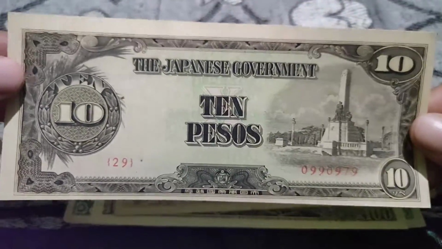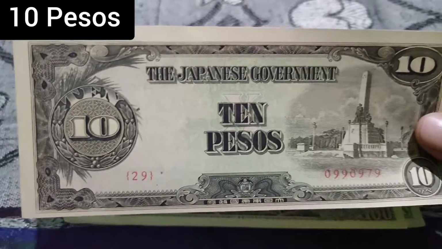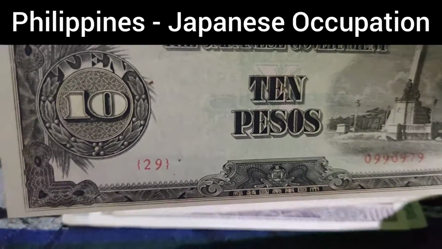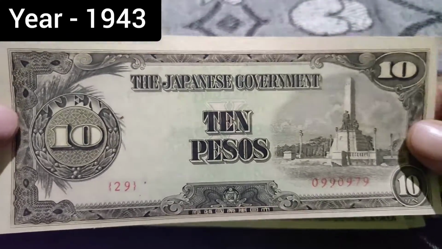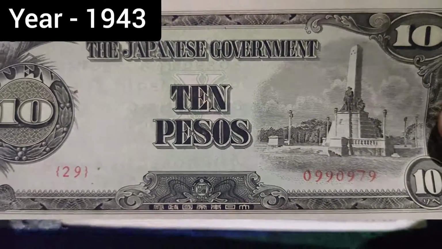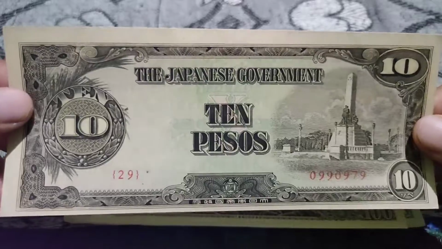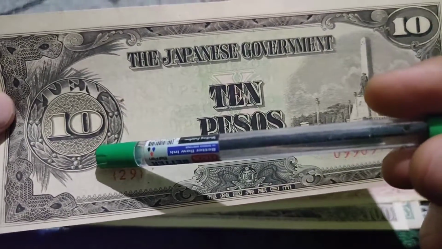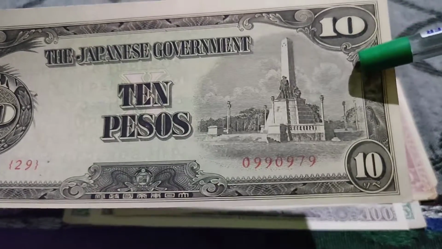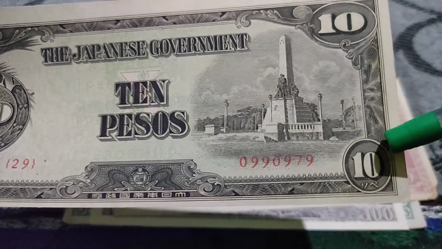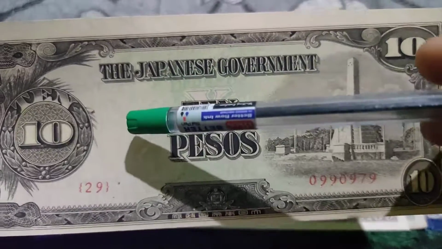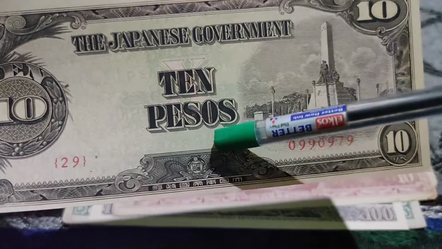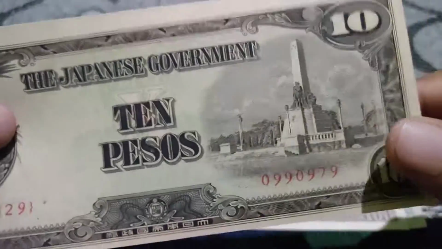I have a beautiful 10 pesos. It is the issue of Japan and Philippines, which is the 1943 issue, and it is the picture of the front side. Here on the left side, it is mentioned 10. On the right side, both top and bottom mentioned 10. On the center, here is mentioned the government of Japan. Center represent 10 pesos. On the left